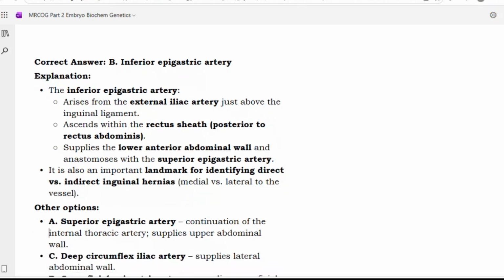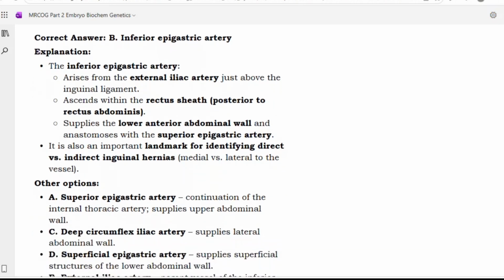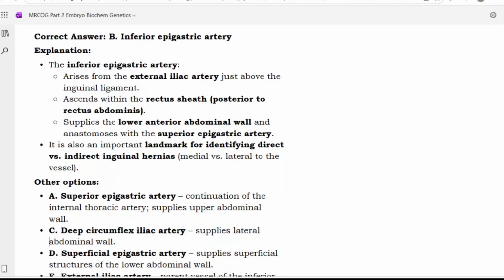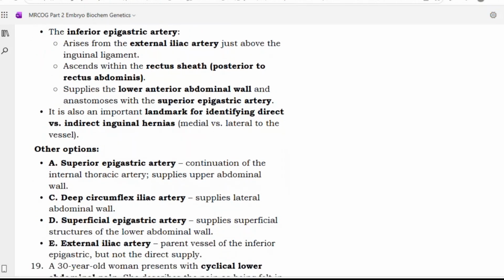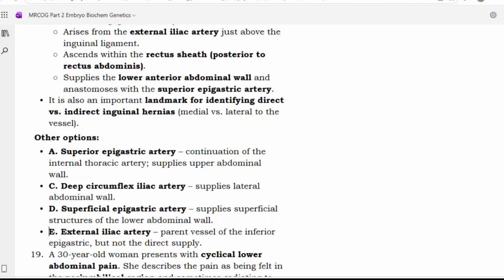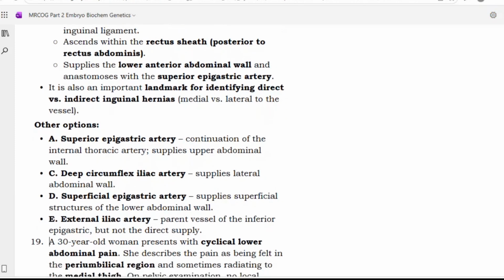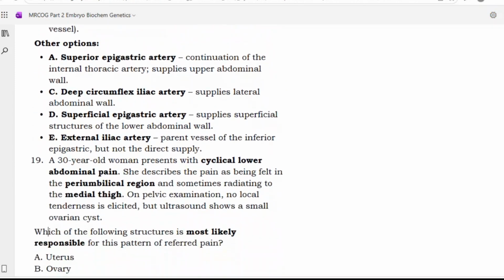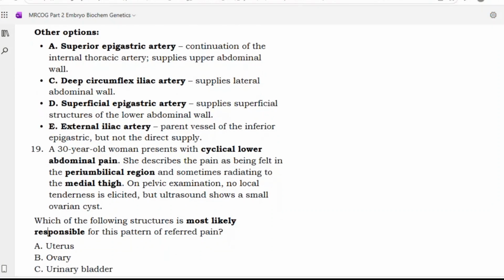It is also an important landmark for identifying direct versus indirect inguinal hernias, so medial versus lateral to the vessel. Okay, so hernias are also very important from an examination point of view. Superior epigastric artery, continuation of the internal thoracic artery, supplies the upper abdominal wall. Deep circumflex iliac artery supplies the lateral abdominal wall. Superficial epigastric artery supplies superficial structures of the lower abdominal wall. External iliac artery, parent vessel of the inferior epigastric, but not a direct supply.